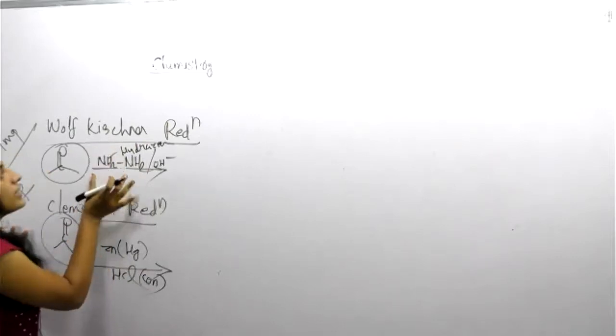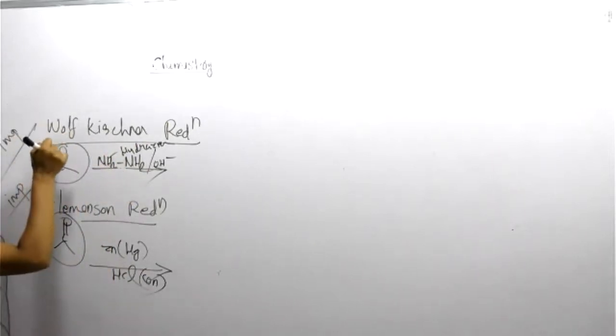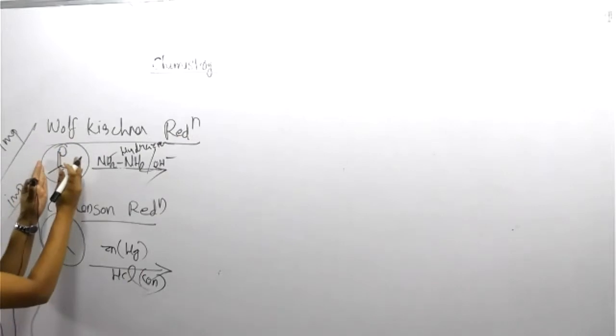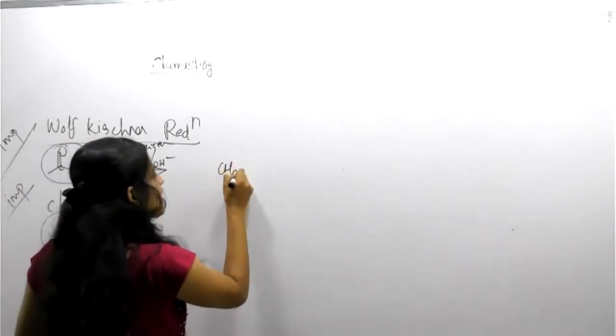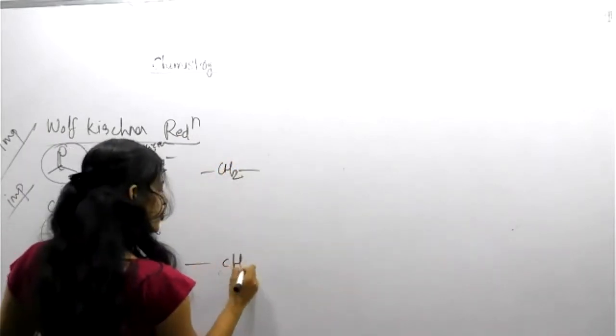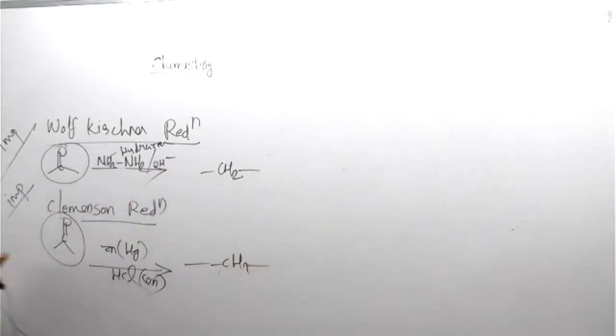NH2NH2 is hydrazine. This kind of reduction is called Wolff-Kishner reduction. Reduction happens in the C double bond O, so the product becomes a CH2 group. Here also a CH2 group, both sides. See, this carbonyl is going to be reduced. I will give another example.